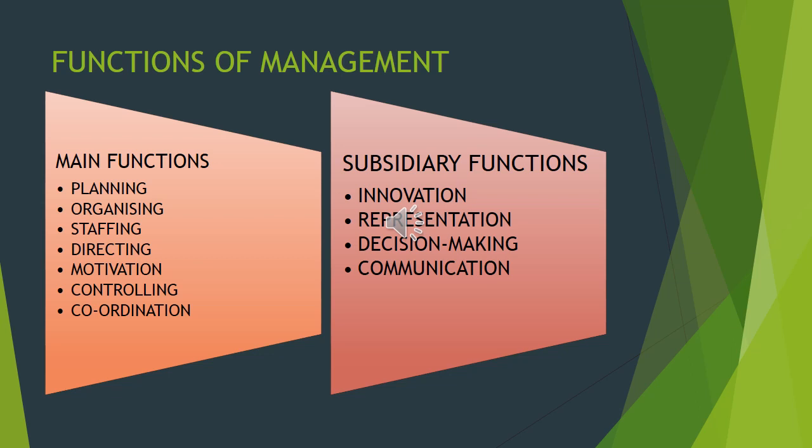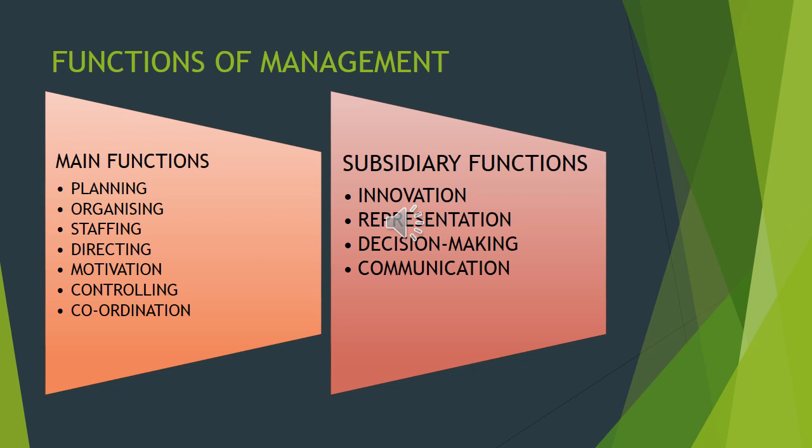Okay, so the first one, planning, we saw that is the main and primary function. Without planning we can't do anything, and after planning we are organizing it, that is who will come under whom. After drawing that organization, we come to staffing. So we are recruiting the persons, giving them the training and putting them in a position in a company. After that we are directing them. Directing means, as I told, to lead them in the right path and motivate them to achieve the company goals.